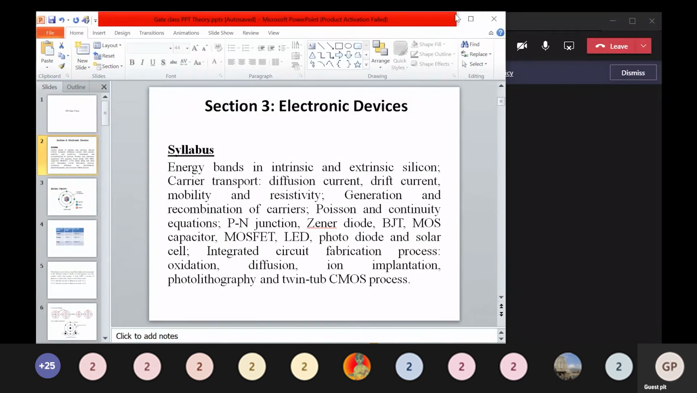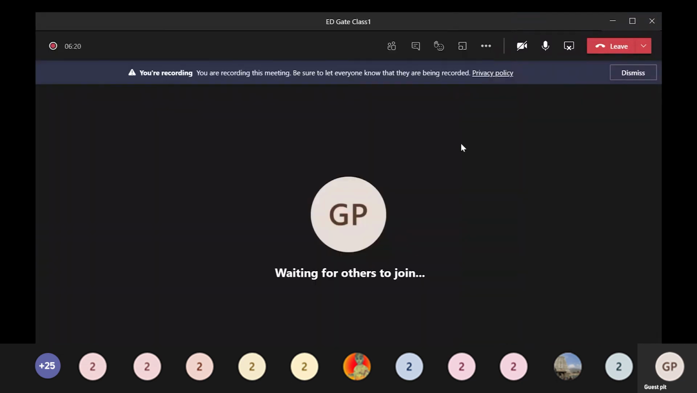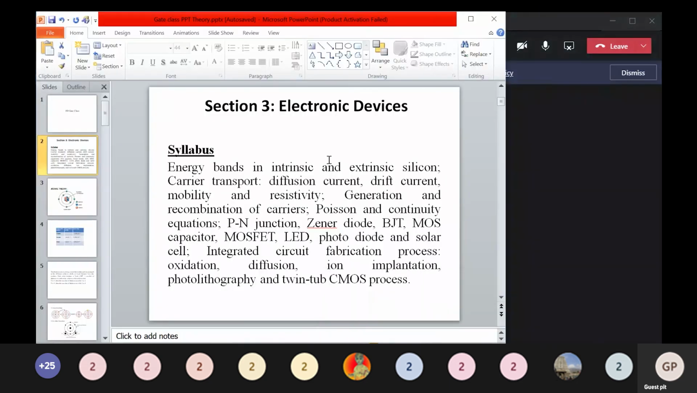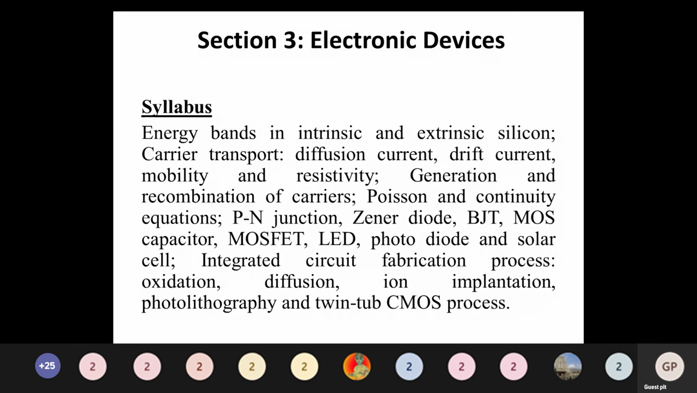We are going to discuss the GATE class Electronic Devices subject. This is under Section 3, and the subject is electronic devices. Under electronic devices, we are going to discuss energy bands in intrinsic and extrinsic silicon, carrier transport, diffusion current, drift current, mobility, and resistivity. All of this is in the GATE syllabus.